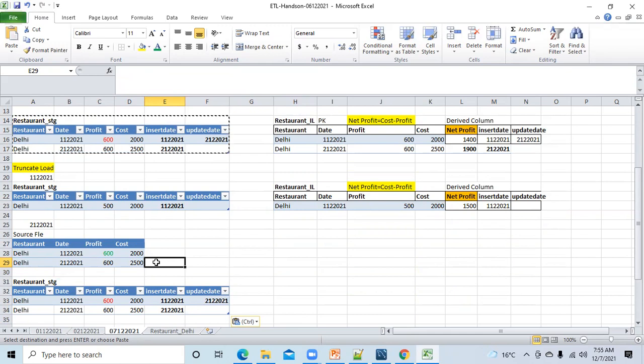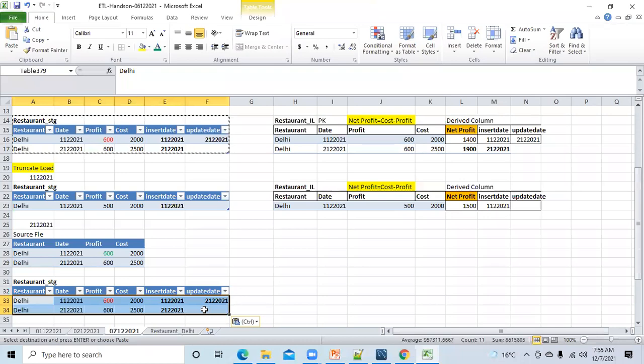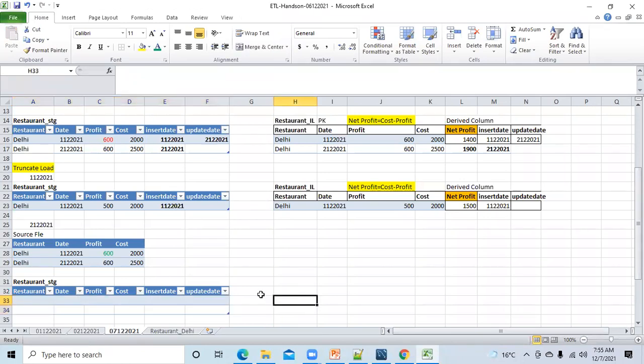Okay. Now, you are working on which load now? Truncate and load. Okay. In this condition, what will happen? On 2nd December, you have received this source file from the source team, who is Raghu.